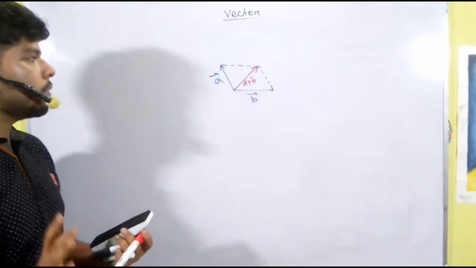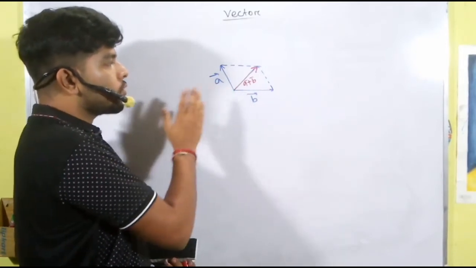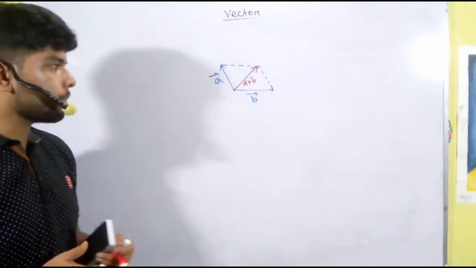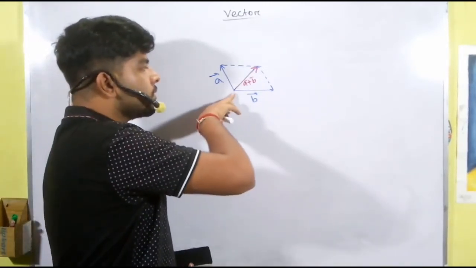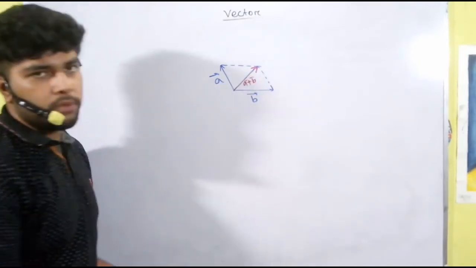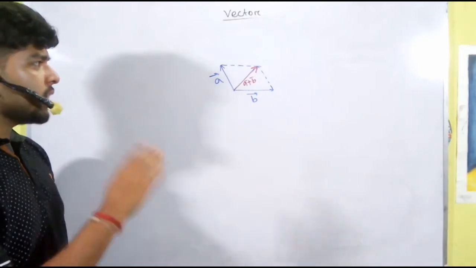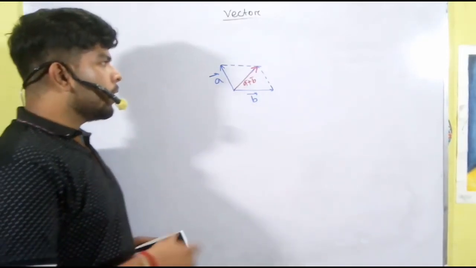Hope you understand what I'm trying to say. First we have to join the tails of both these vectors, draw the parallelogram and draw the diagonal. The diagonal will be the resultant of these two vectors. So the direction will be from the tails to the diagonal end. The result will be the same as the triangle formula, because why?